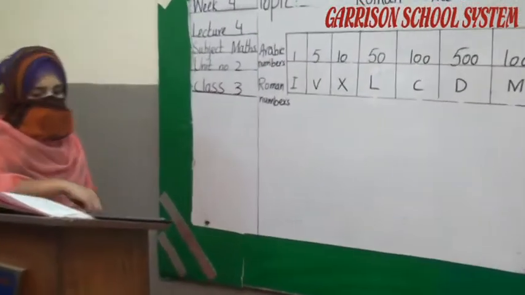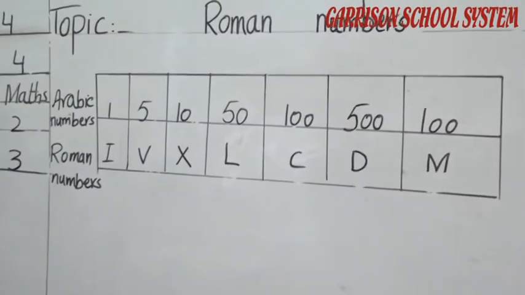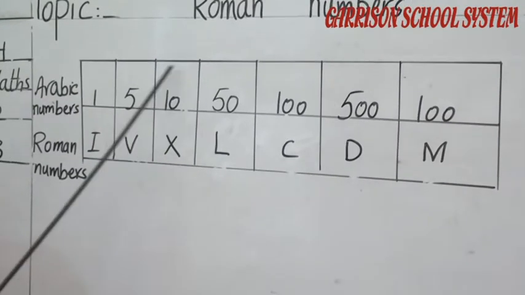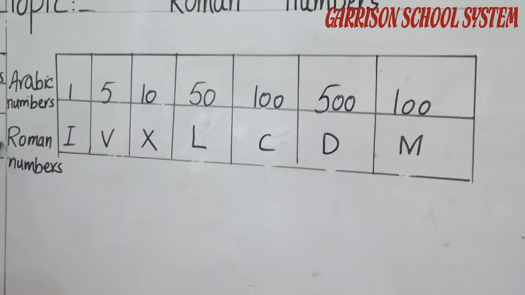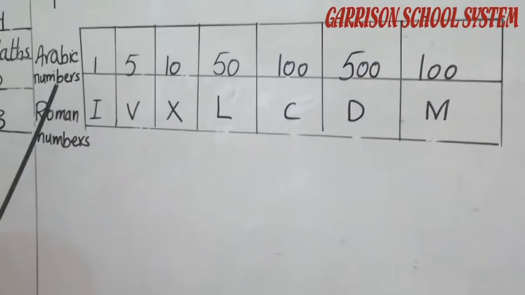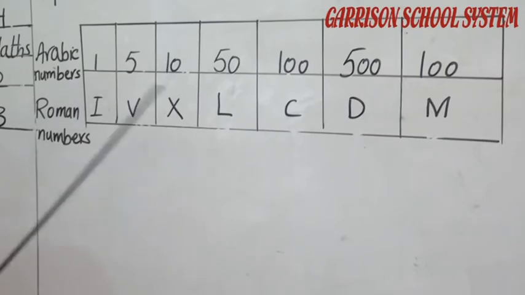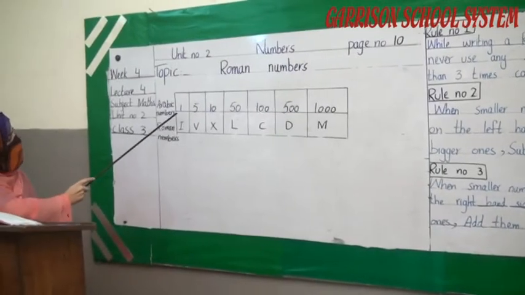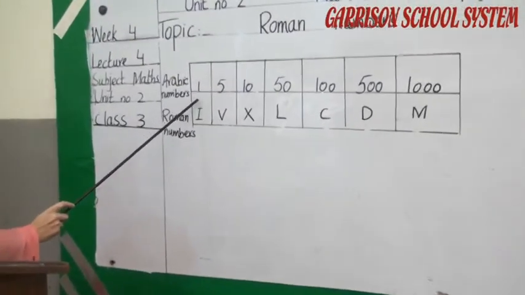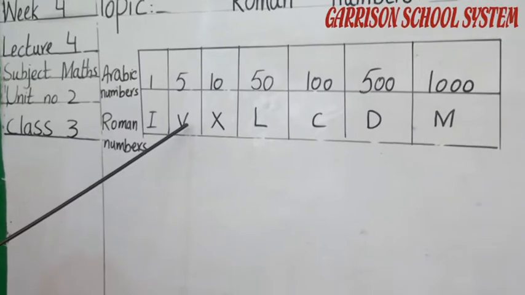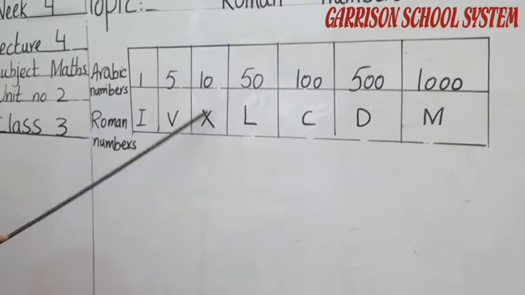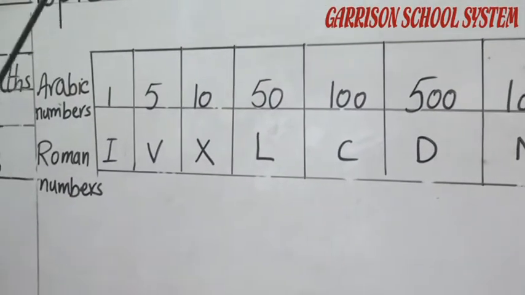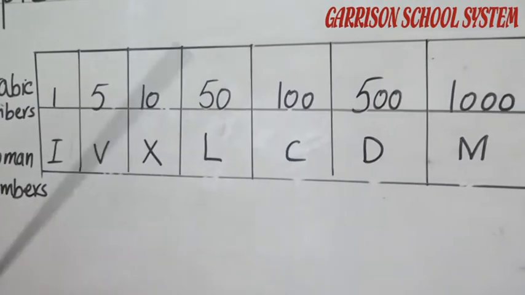Students, look at the board. Here are other symbols for counting. As you know, this is our Arabic counting, and these are our Arabic numbers. And this is our Roman counting, and these are our Roman symbols and Roman numbers. As I told you, we use I for the number 1, V for number 5, and X for number 10. We have discussed these symbols, but these are new symbols.